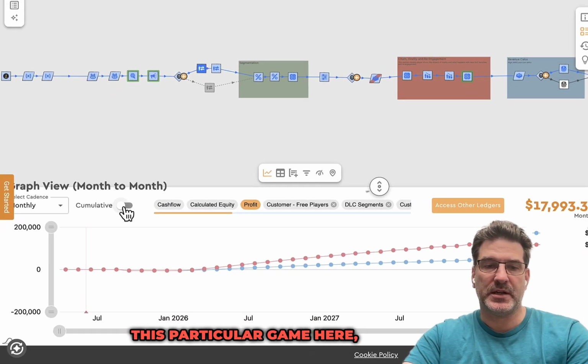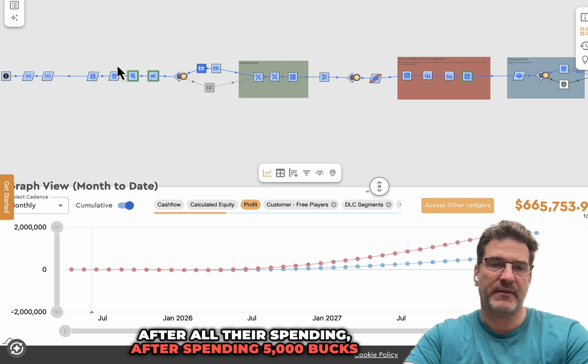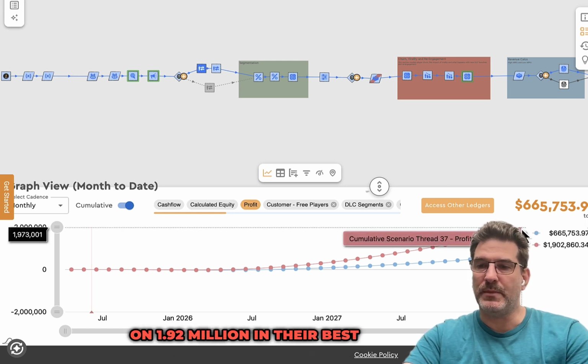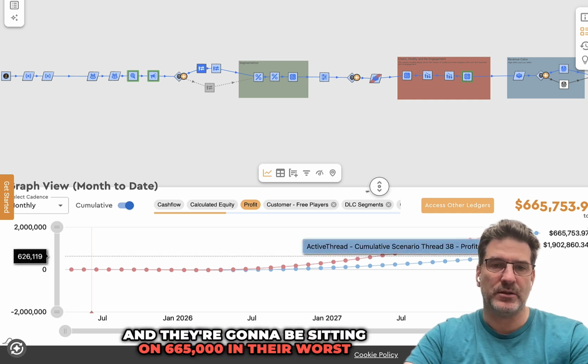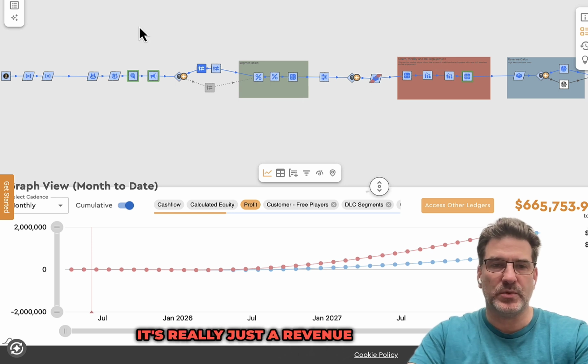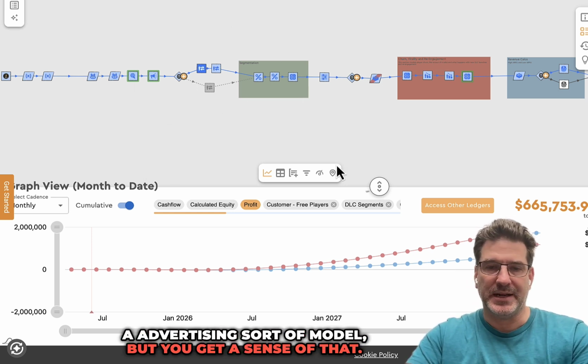For example, this particular game here, after Meta takes its cut, after all their spending, after spending $5,000 a month, they're going to be sitting on 1.92 million in their best case scenario, and they're going to be sitting on 665,000 in their worst case scenario. And there's a lot of things that aren't in this model expense-wise. It's really just a revenue model and advertising model, but you get a sense of that.